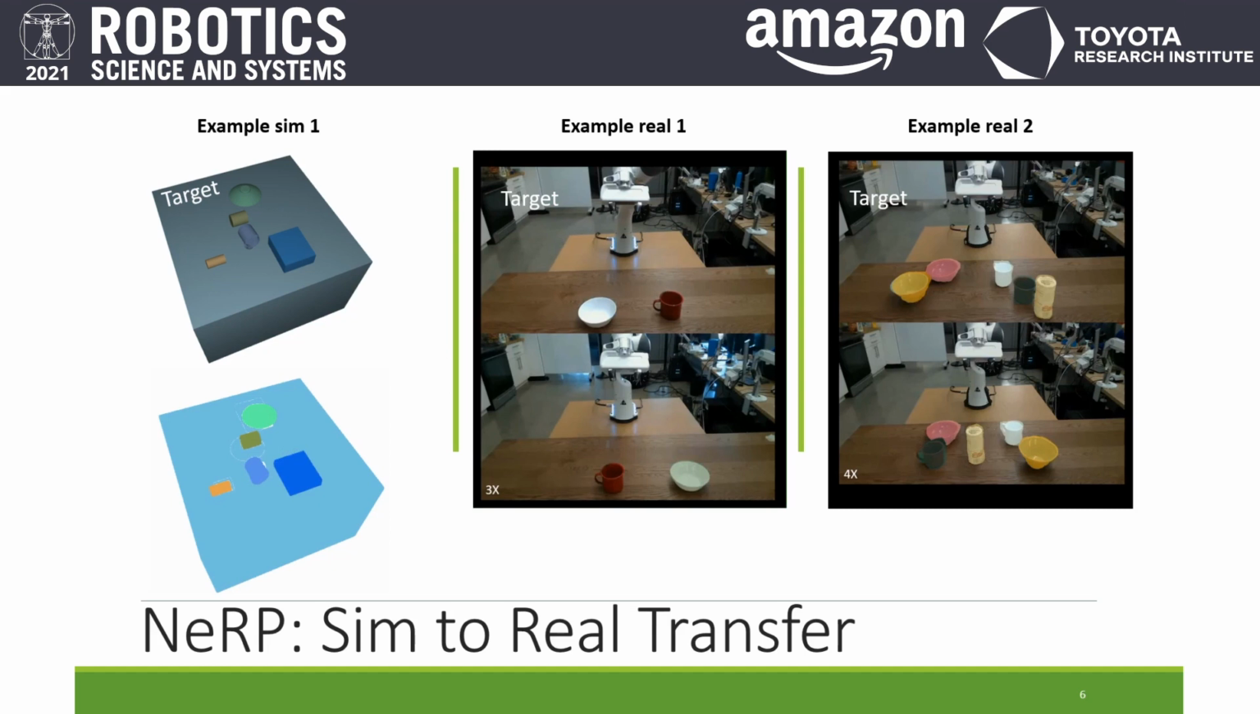Example Real 1 shows NeRP solving a 2-object swapping task through sim-to-real transfer. And example Real 2 shows NeRP rearranging 5 objects, which is again through sim-to-real transfer.